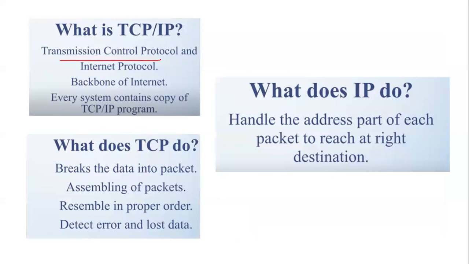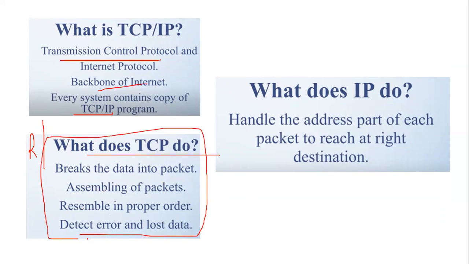Let's see first what TCP and IP are, that is Transmission Control Protocol and Internet Protocol. They are the backbone of the Internet. Every system contains a copy of the TCP and IP programs. So what does TCP do? What exactly is its role or function? It breaks data into packets, reassembles the packets in the proper order, and detects error or loss of data.